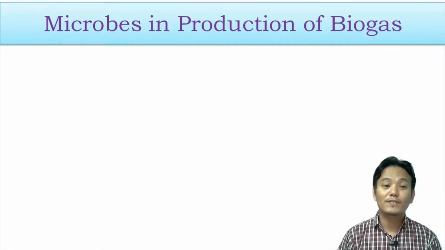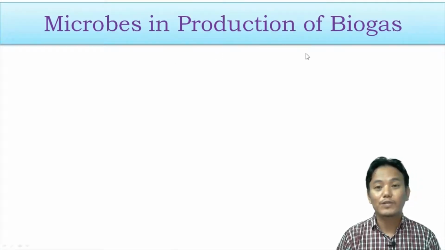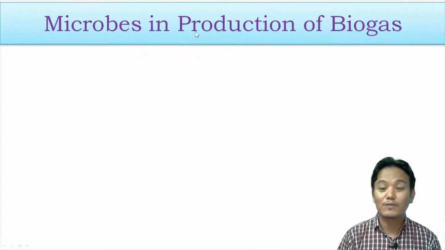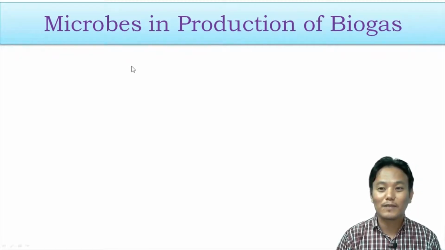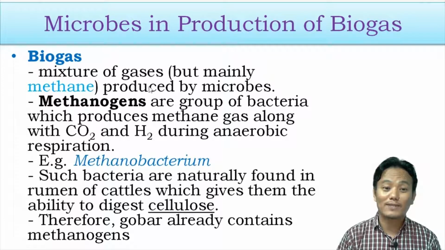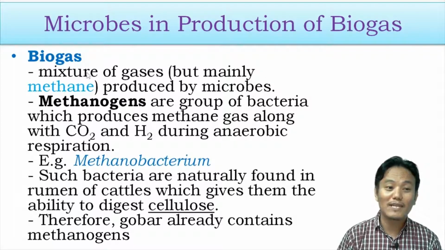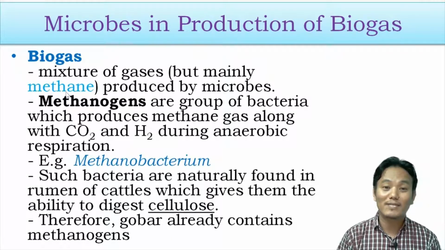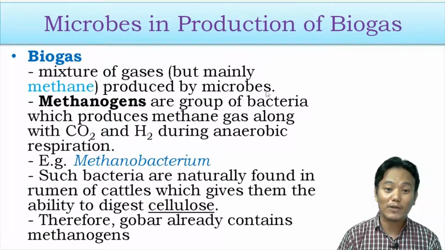Let us now discuss a little bit about microbes in production of biogas. We will see what is biogas, which microbes are responsible for the production of biogas, and how can we produce biogas with the help of these microbes. Biogas is a mixture of gases produced by microbes which mainly contains methane. Methane is the inflammable gas which makes biogas useful for fuel, right?